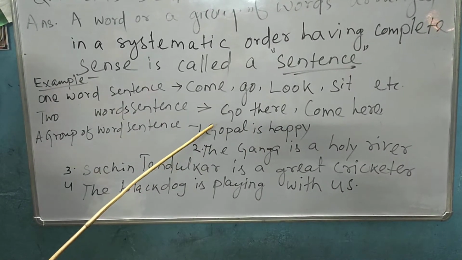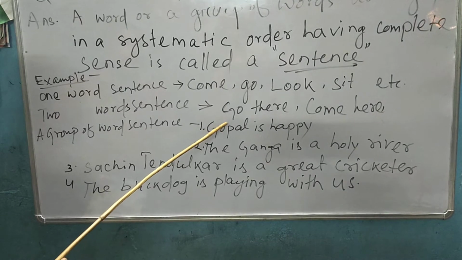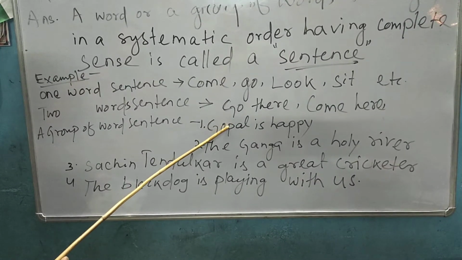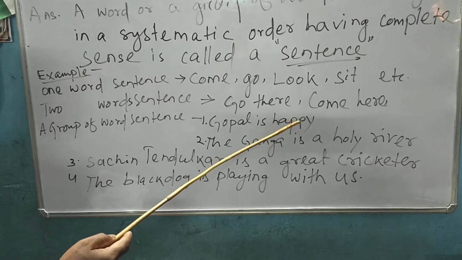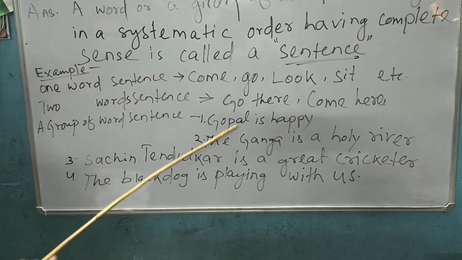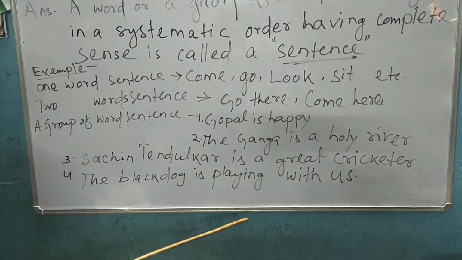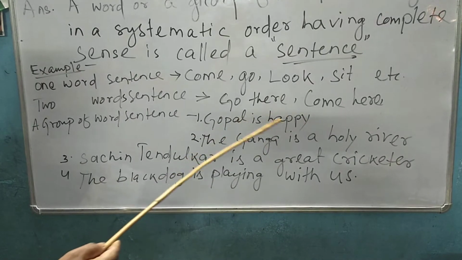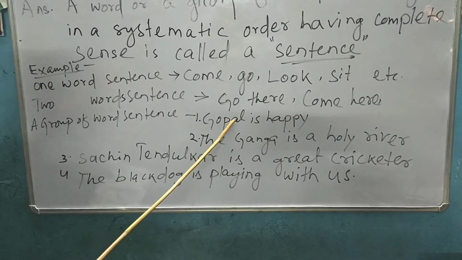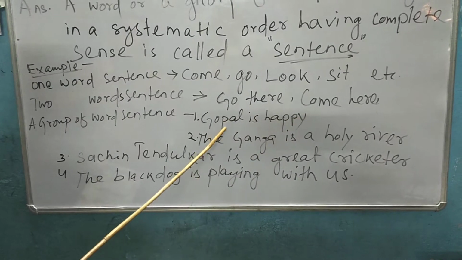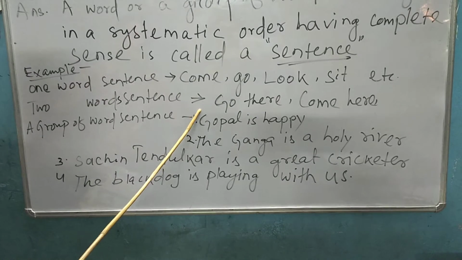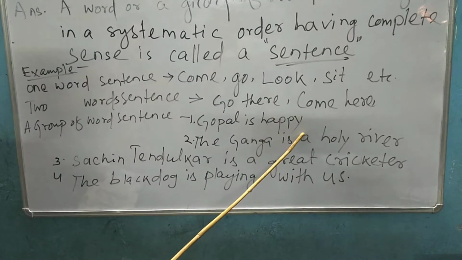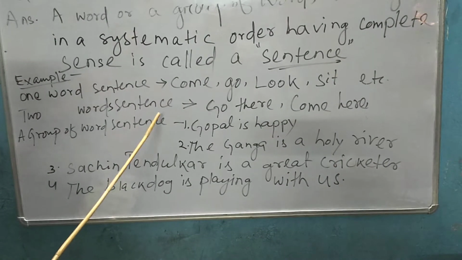This sentence has three words: Gopal is the first, is the second, and happy is the third. So, Gopal is happy. It has a meaning. Three words make a meaningful sentence. So it is called a group of words sentence.